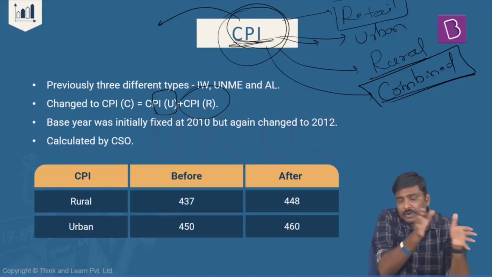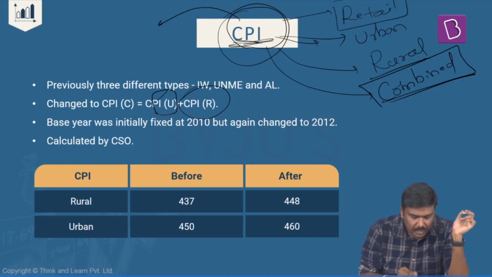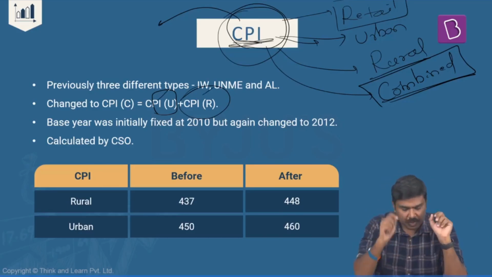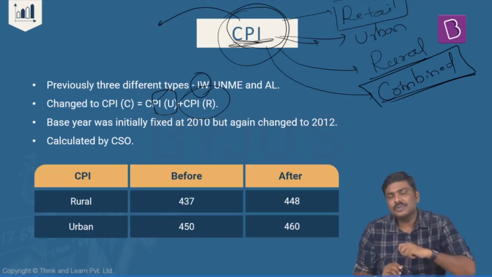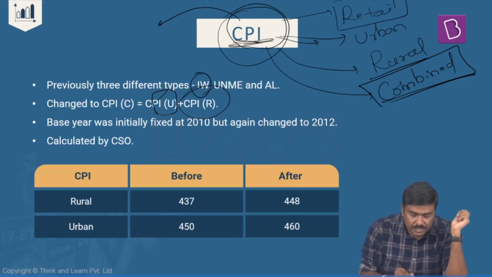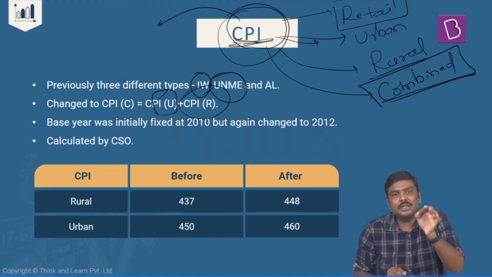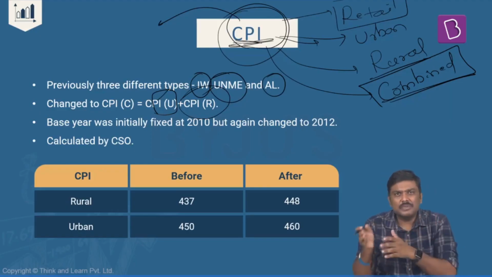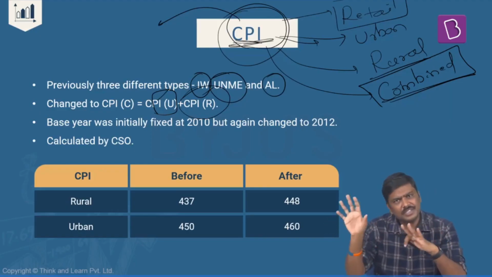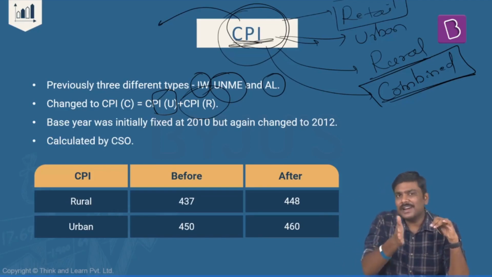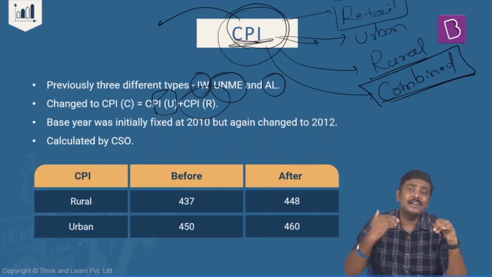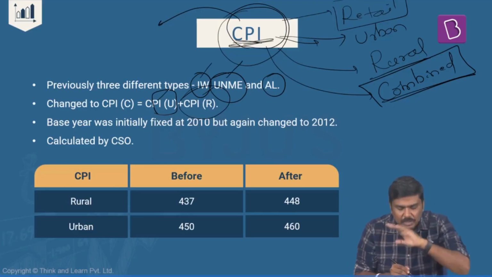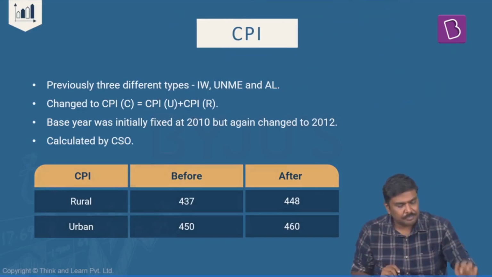Let me go to the next point here. Before we had this concept of CPI urban and rural, we had three different types of measurements of CPI. One is IW, which stands for industrial workers. Second one is UNME, urban non-manual employees. And the third one is AL, agriculture labor. Apart from this, there is also another concept of a rural label for CPI. So before we had CPI rural and urban, we had different types of CPI indices: industrial workers, urban non-manual employees, as well as agriculture labor.